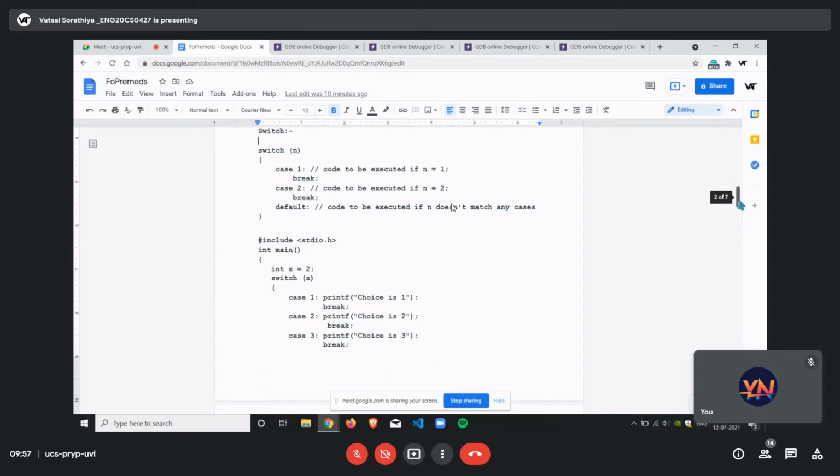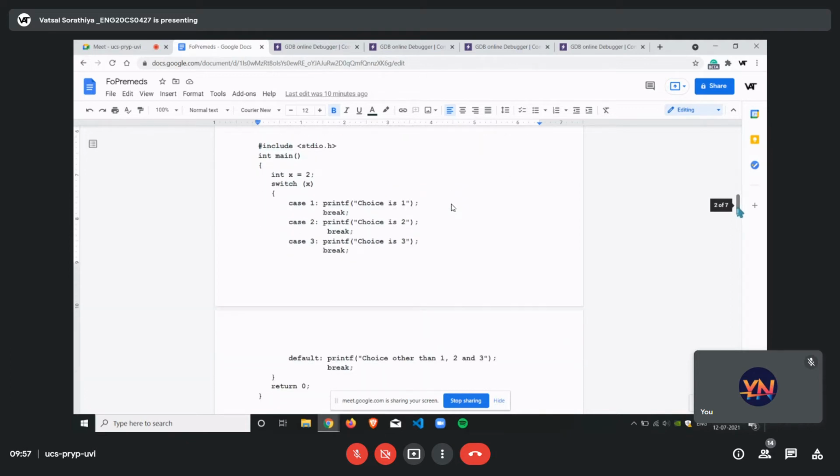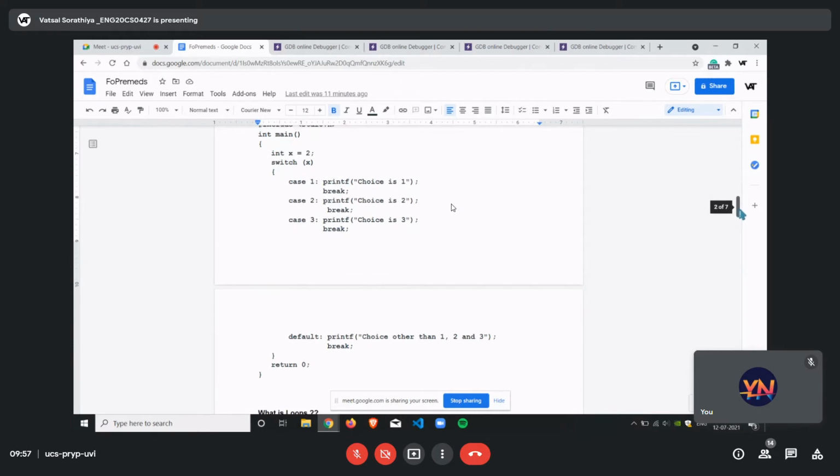That's it. It's not mandatory, it's not compulsory, it doesn't need to be put. So again, the example which I told you is the x value, they've taken as 2. It will go inside the switch case, and of course you can see the thing that will execute is, it will go inside case 2, and it will be choice is 2. So it will break and it will print it. Default, again as I told, is anything except that. And that's that for the program.